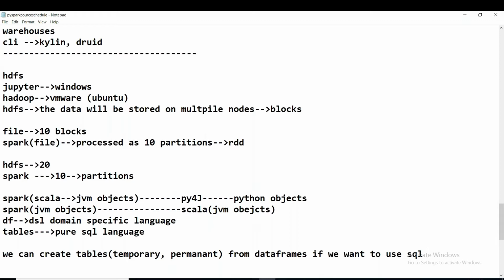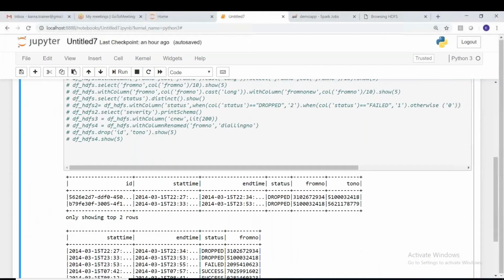Now let me show you how to create permanent tables and temporary tables. If we have df_hdfs, to create a temporary table, this is how we do it: registerTempTable. I call it temp table one.